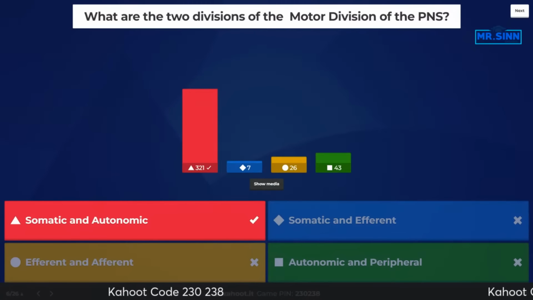So when we're looking at this, the somatic and the autonomic, remember, responsible for voluntary and involuntary movements of the body. So the somatic nervous system is responsible for the voluntary control of the skeletal muscles, and the autonomic is going to be responsible for involuntary control of muscles and glands. So those would be the two there, and the differences between the two. You want to make sure you don't mix those up. So cool. Majority of people are getting it.